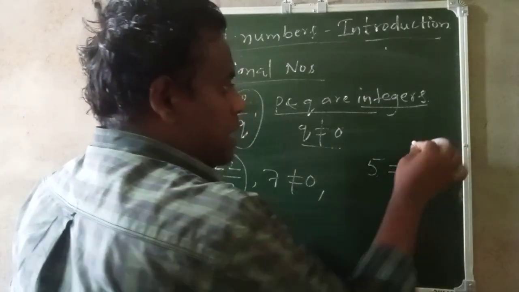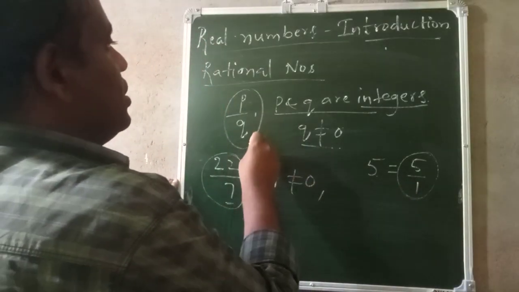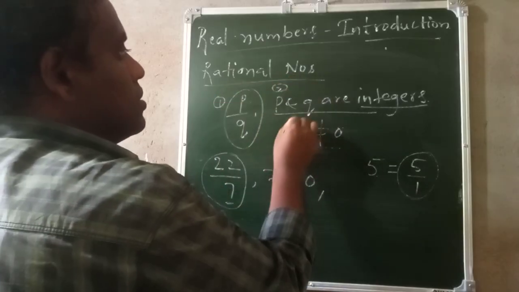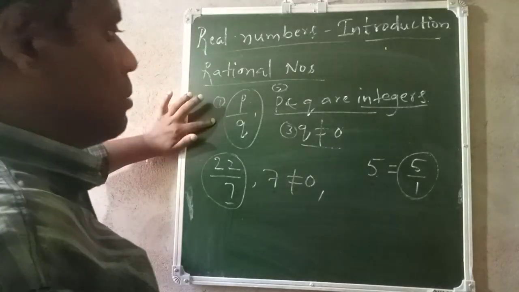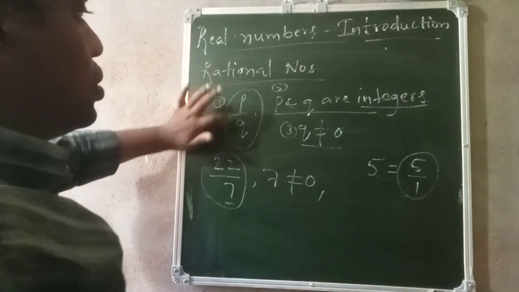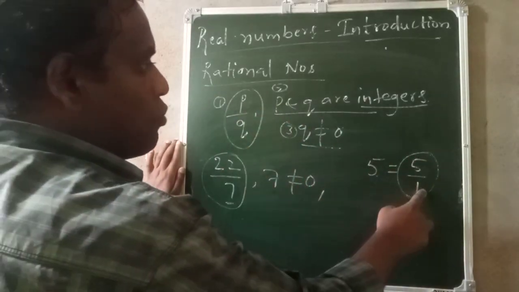Now you see this 5 by 1. So this follows the 3 conditions of a rational number. The first condition is what? For a rational number, the number should be in P by Q form. See, this 5 by 1 is in P by Q form, correct? So in place of P we have 5, in place of Q we have 1.